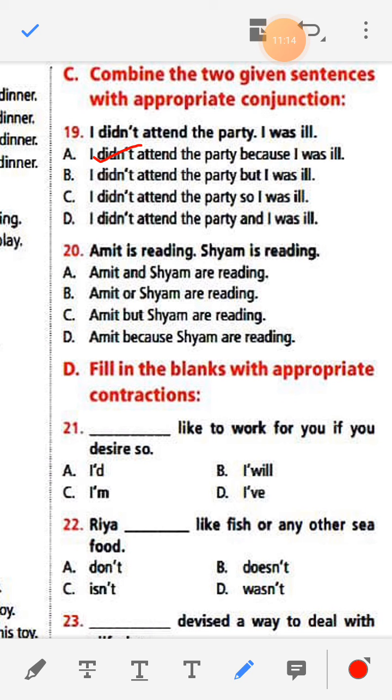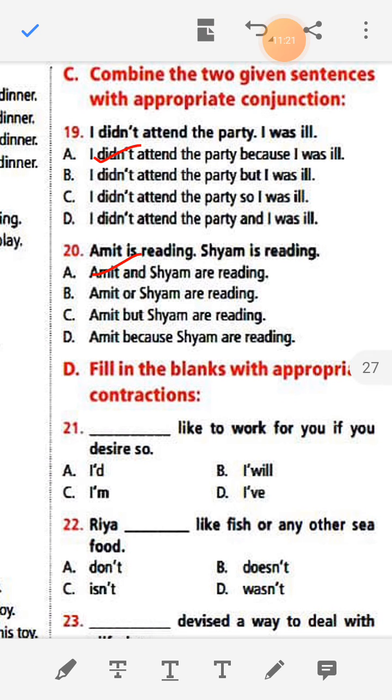Amit is reading, Sam is reading. Amit and Sam are reading. This one is the answer. Number D.